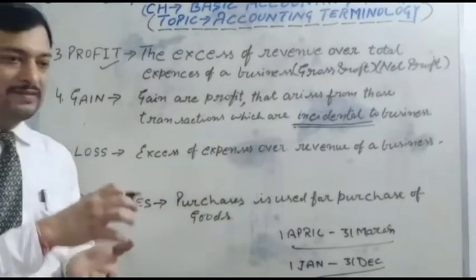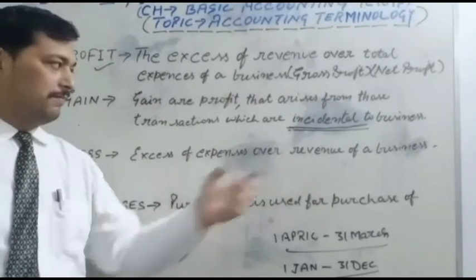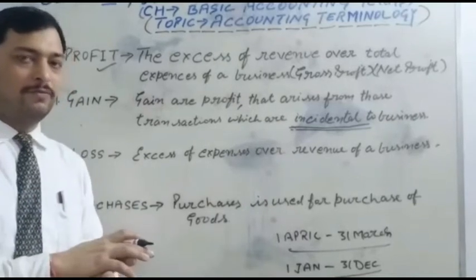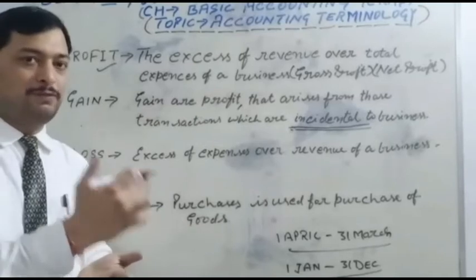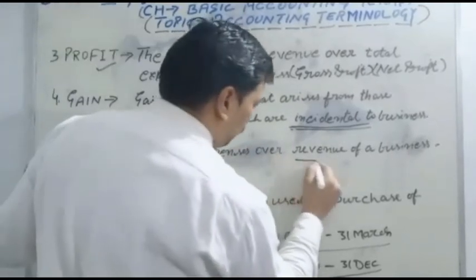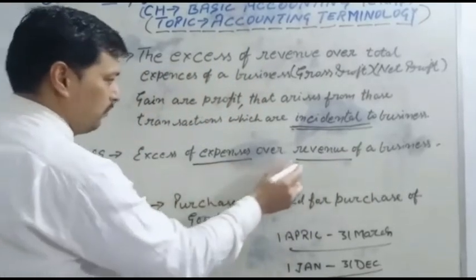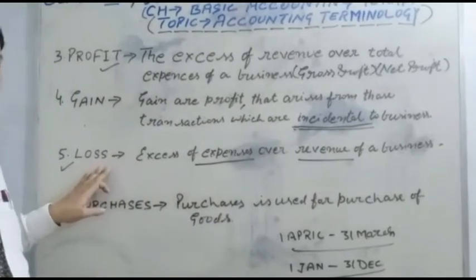When the revenue is less than the expenses, and the expenses are more than the revenue, the excess of expenses over revenue of a business is called a loss.